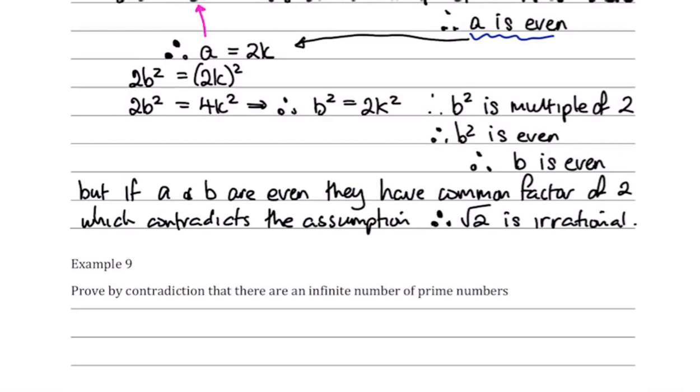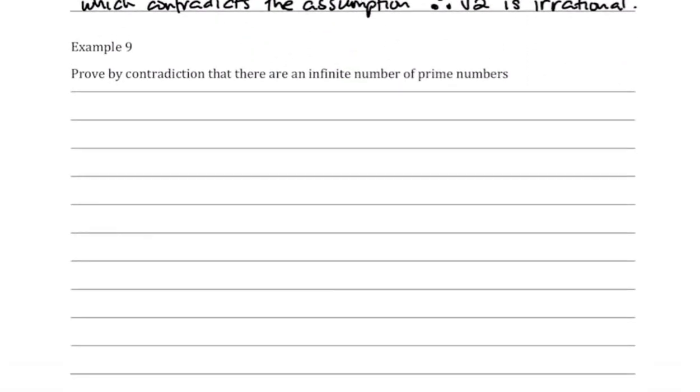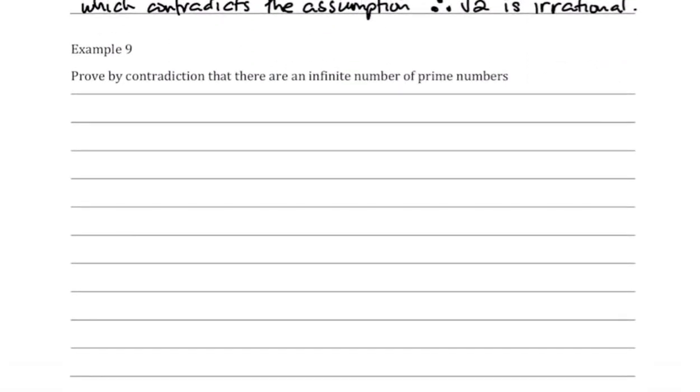Now, the last one we're going to look at is again quite a commonly occurring proof. We're going to prove by contradiction that there are an infinite number of prime numbers. So the first thing we're going to do is assume that the negation is true, and you saw from the grid what the negation is going to be.